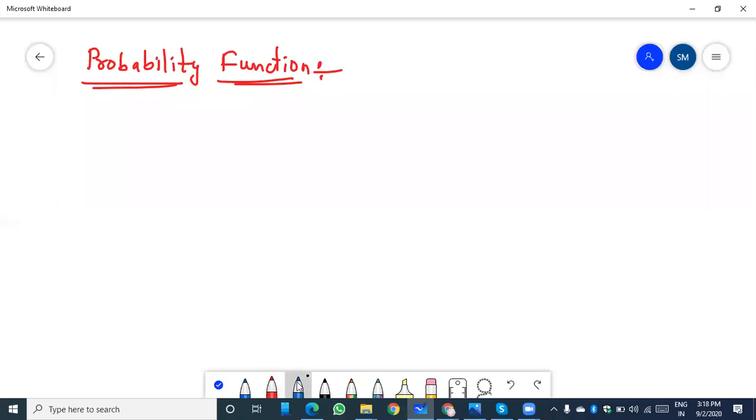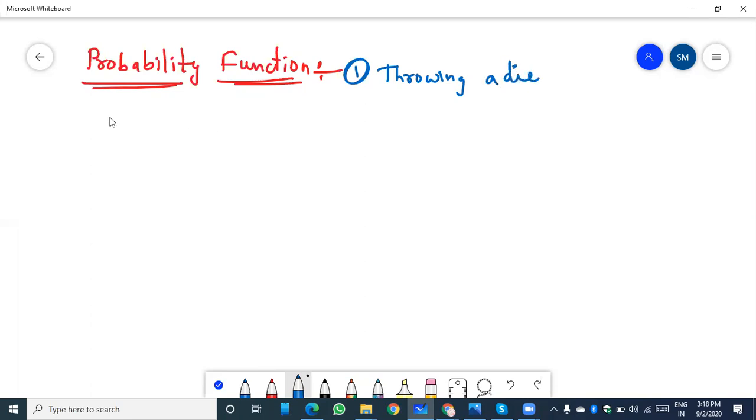Next topic, probability function. In this, we can discuss some examples. We already discussed the same examples. The first example is throwing a die. It is an experiment.